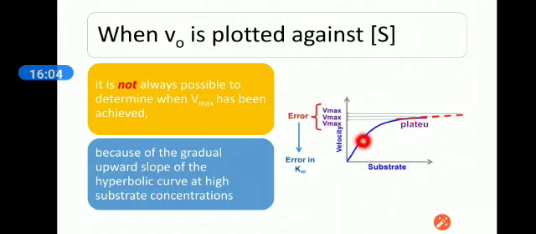So at some times we are unable to achieve the Vmax due to the higher substrate concentration. So to deal with this problem and draw it on the graph,